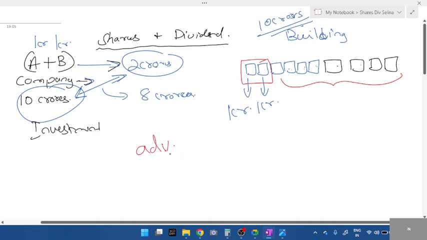Whoever is willing can invest in their company, students. For example, C invests. C is going to invest 2 crores. So for 2 crores, how many blocks does C get? 2 blocks. This one belongs to C.